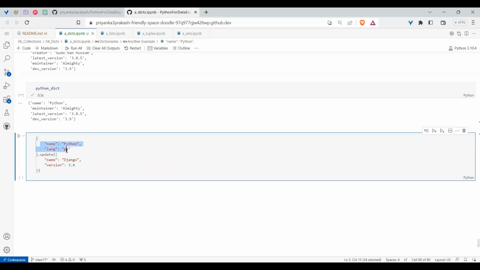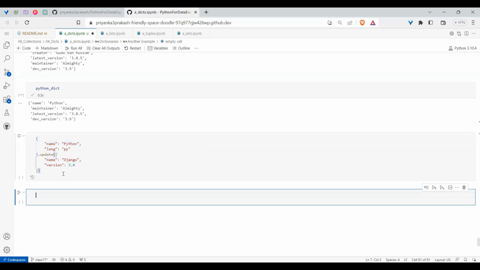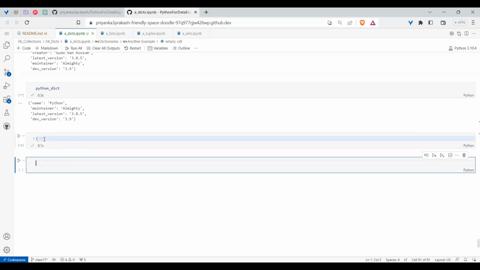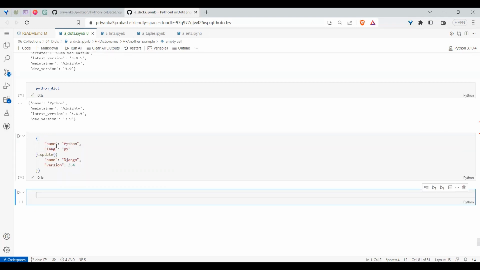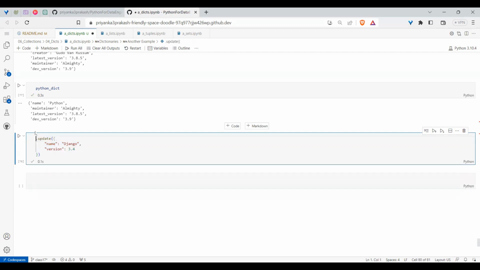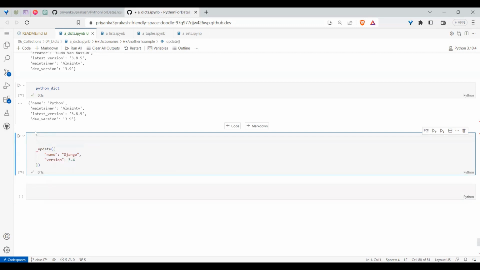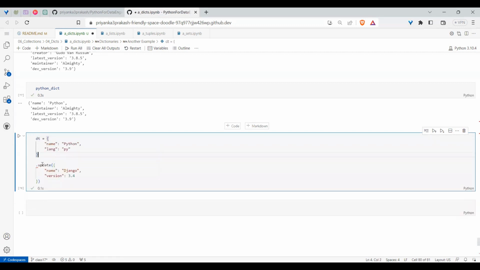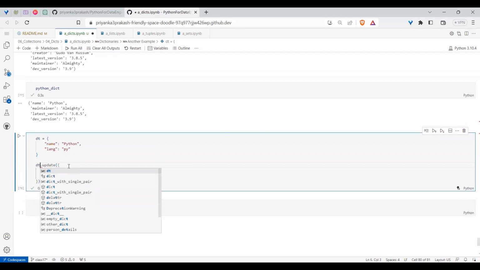So it has two keys. Now we'll see what will happen if you update. Of course, we are not seeing the output. It will update, but it will not show the result. That's a point. Just to show this, maybe I will take this as one dict. So dict is equal to this, and I'm doing dt dot so and so.